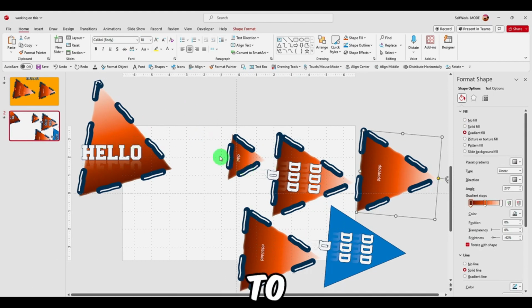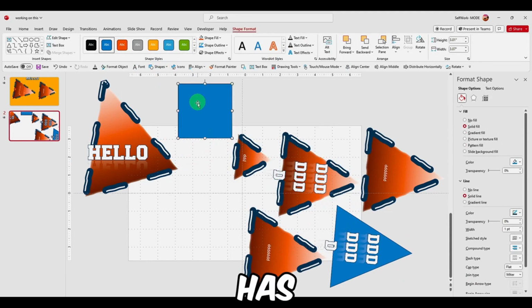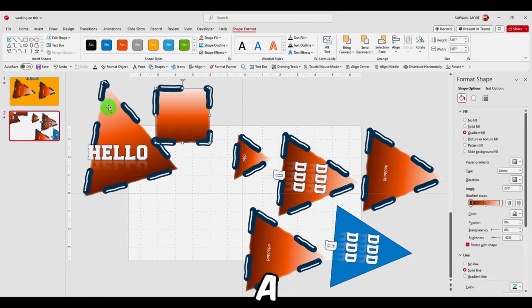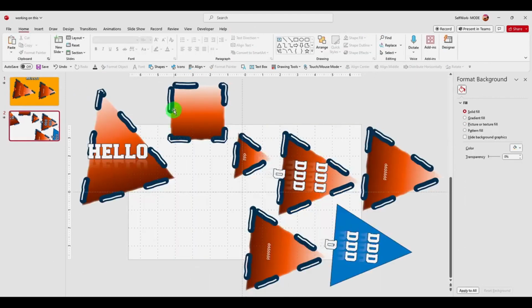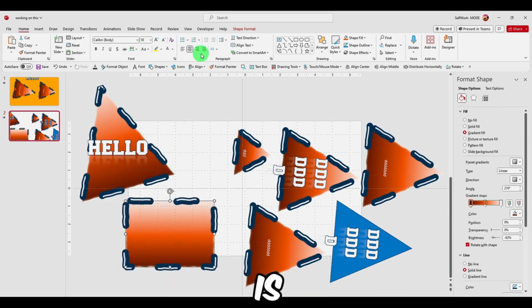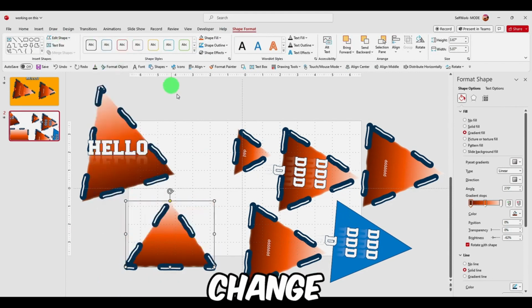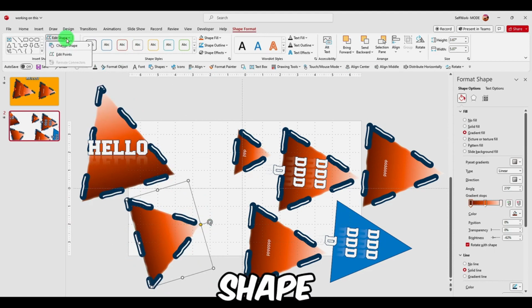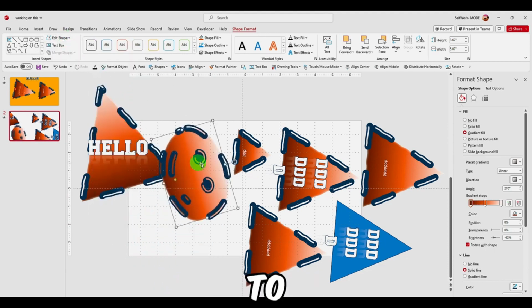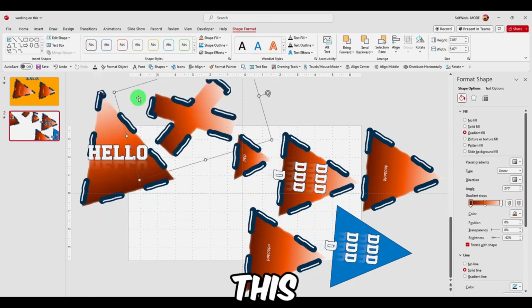Now, something that you have to remember is this won't work if, let's say, you have this shape and it's a different shape, then it won't work because I can copy this, but now it's not the same shape, it's a different shape. So in this situation it won't work, but a workaround is you go to shape format, edit shape, and here change the shape. You can edit shape and then change shape to anything you want, and this can be very helpful. This can save you time.